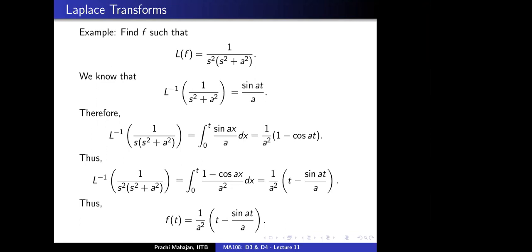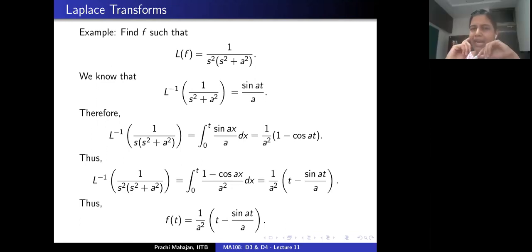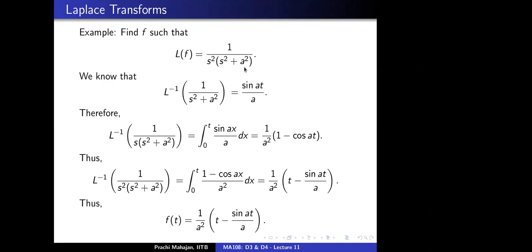Ma'am, why didn't we just do partial fractions? One can also do that, but see, what will I get? So this is s square plus a square. What will I get? You could multiply and divide by a square, get a square in the numerator, then add and subtract s square. Correct. Maybe.